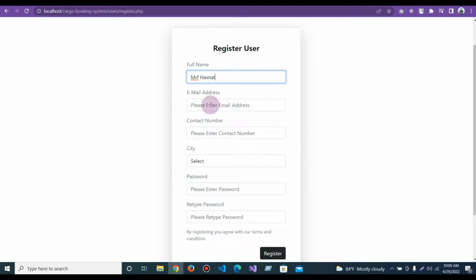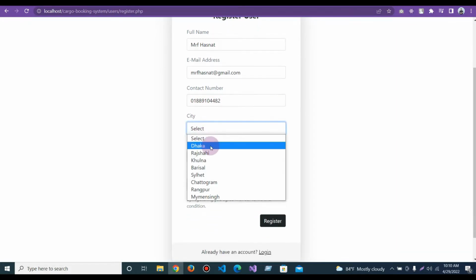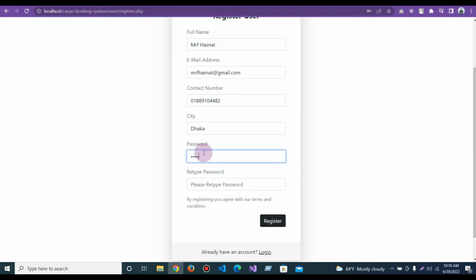The whole form is validated, and if I go to email address, it requires a unique mail, which means that we need to register with an email which is not already stored in the system. For example, if I give a mail which is already used for registering, then it will not work. The number should be an 11 digit number. Without that, it will not take the number, and the password needs to be more than 5 characters.